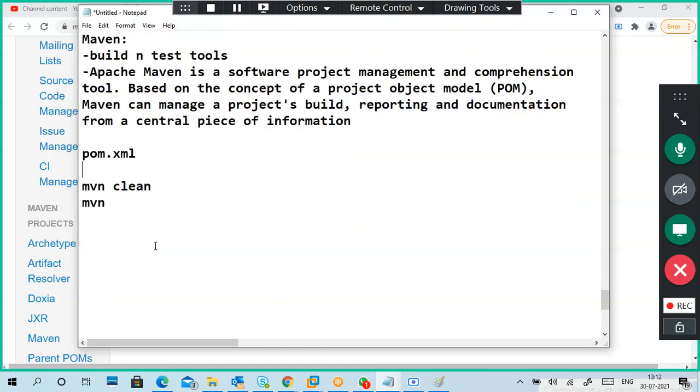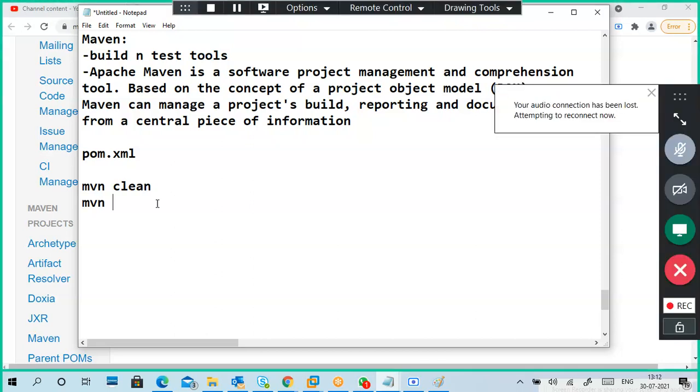Guys, can anybody tell what is XML? What is XML? Extensible markup language. What is the use of XML? Very good. It is a markup language like HTML. Generally, XML files are like configuration files, and here they hold the dependencies.